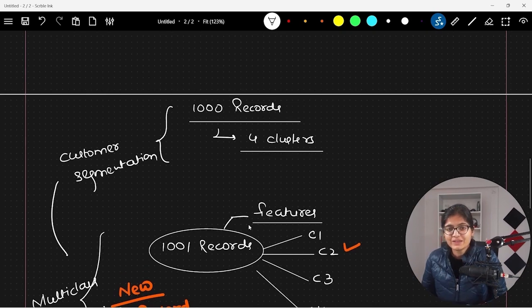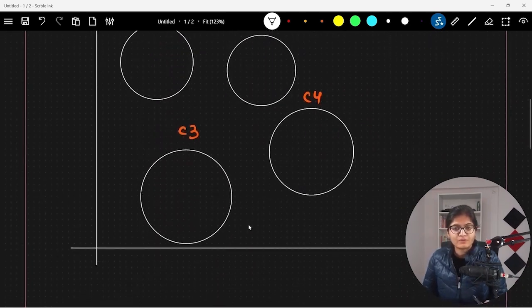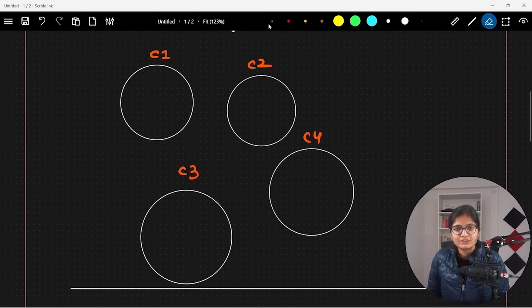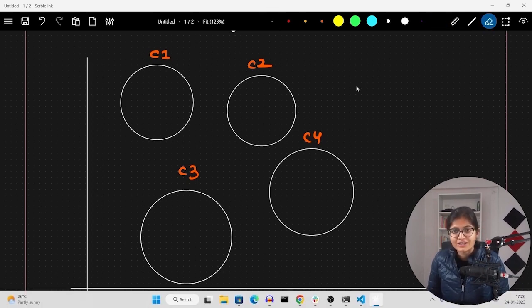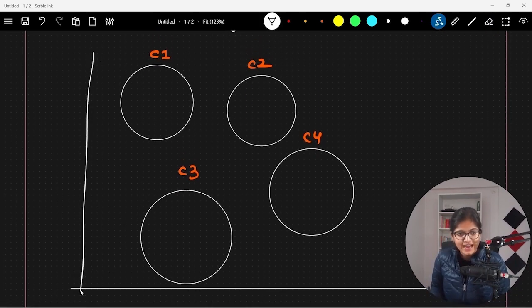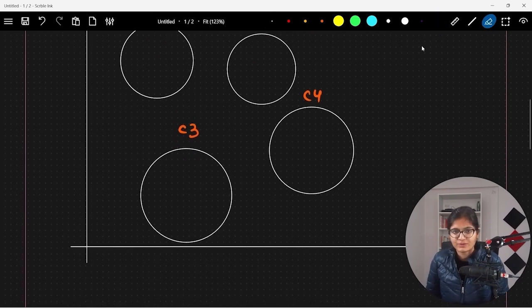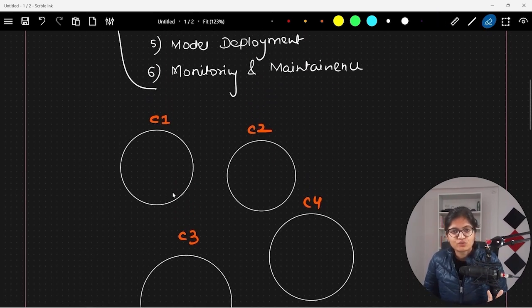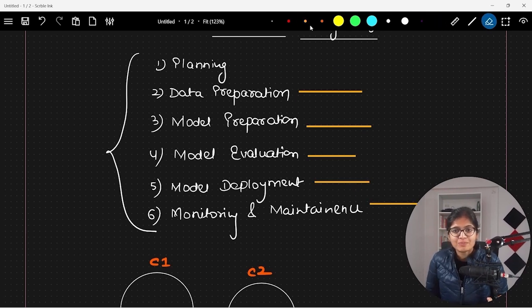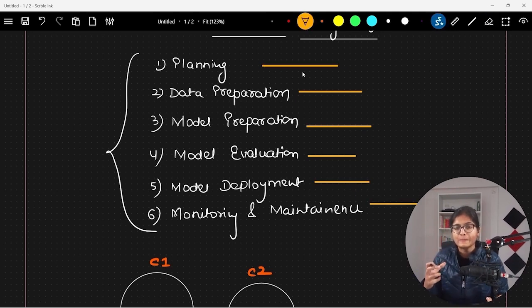Right? So this is something that we are going to do so that we will get an idea of this project end to end. And I'll make sure that I do things in a very smooth manner so that everyone is able to understand the logic as well as the intuition behind each and every phase that I have just covered. I'm not able to get a proper line. It's okay. So we will have these four clusters. Now we'll start with each and every phase that I have written, and I'll try to explain everything step by step in the upcoming videos.